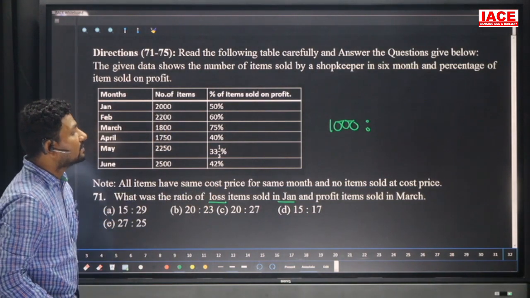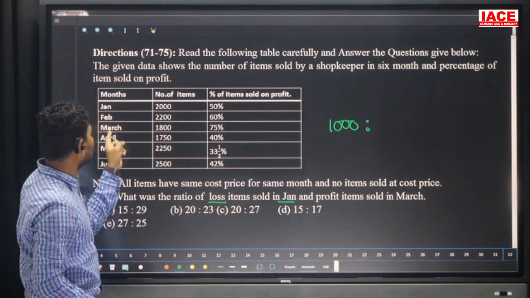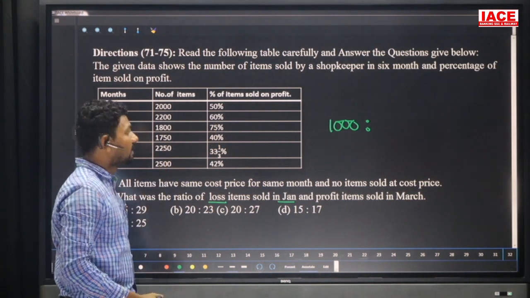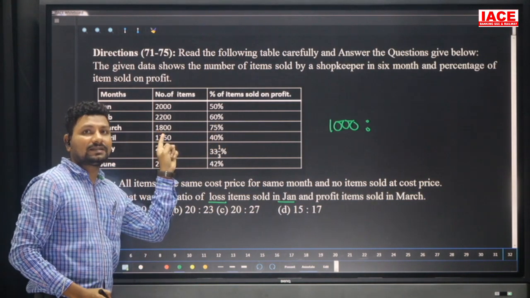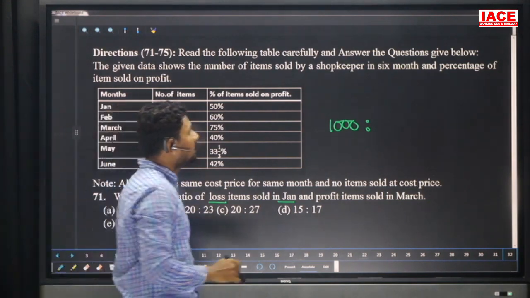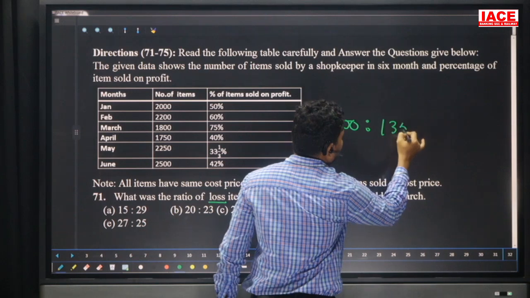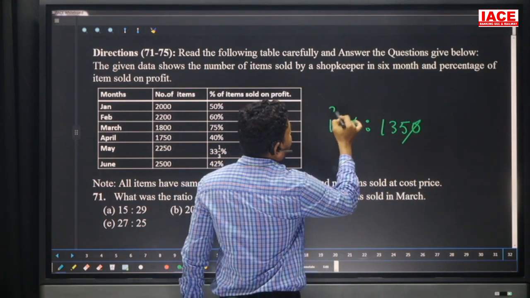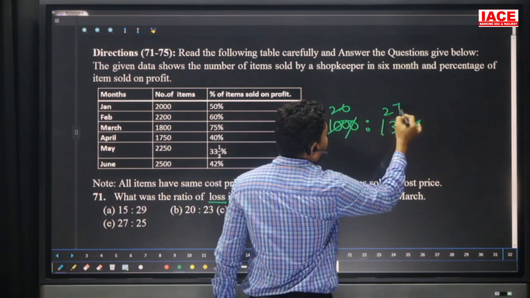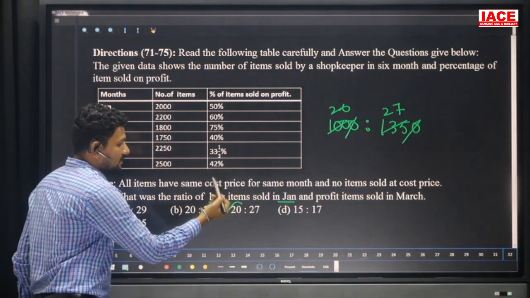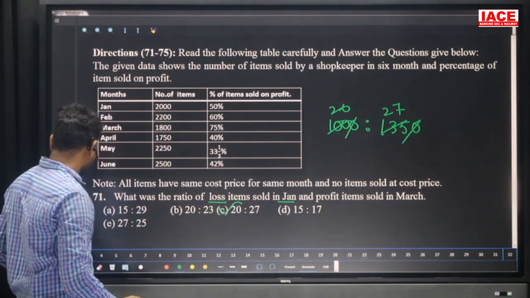And profit items sold in March. Profit items in March, here is 75 percentage profit. 75 percentage of 1800. So 50 percentage is 900, 25 percentage is 450. 450 removing from the 1800, which is equal to 1350. Here the 0 cancel. 5 20s and 5 2s and 5 7s. Here the answer is 20 is to 27. Our answer is C. And move for the next question.